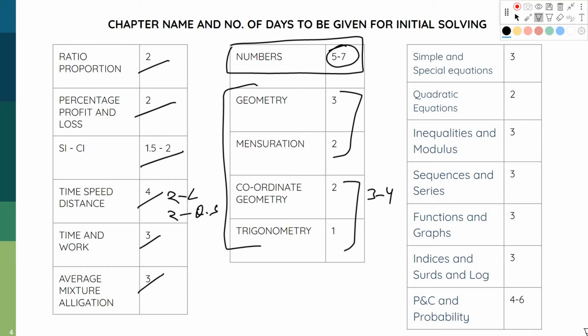In algebra, the first chapter you are going to do is simple equation and special equation, so take time with this, as this is going to be handy in the rest of the chapters too. You can take 2 days for quadratic equation, 3 days for inequality and modulus, 3 days for sequence and series, 3 days for functions and graphs, 3 days for indices, surds and logs, and I would suggest that you do permutation, combination and probability within 6 days, because these are easy chapters. Plus there are very easy to moderate questions coming in CAT from these chapters.